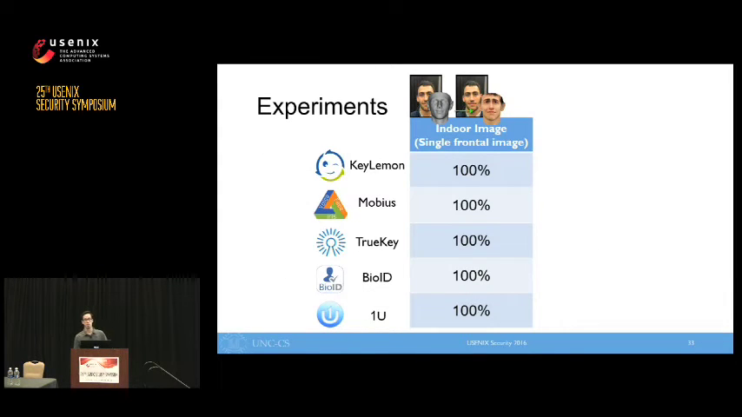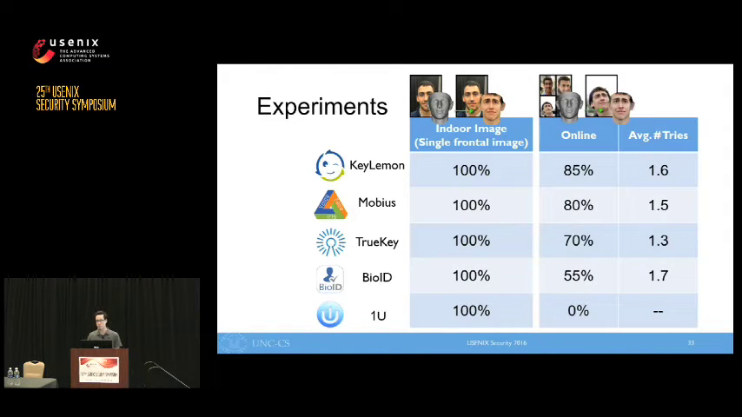Here are our results using the single high-resolution front-facing indoor image. As you can see, using the single image for reconstruction, we were able to successfully spoof all 5 commercially available systems 100% of the time for all 20 participants. Obviously, this is a significant result, and it demonstrates the capabilities of our method.